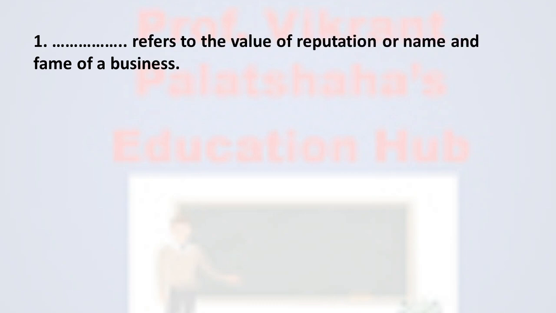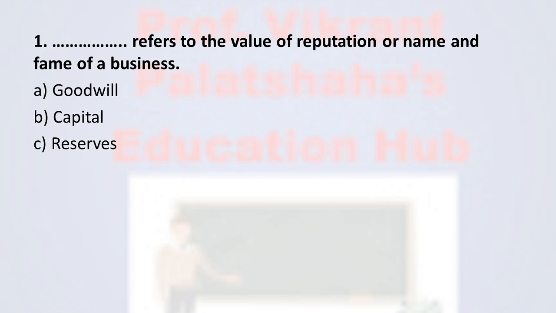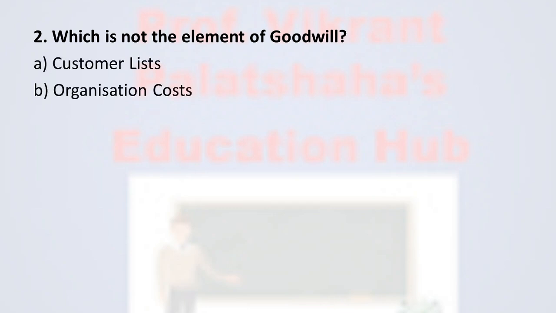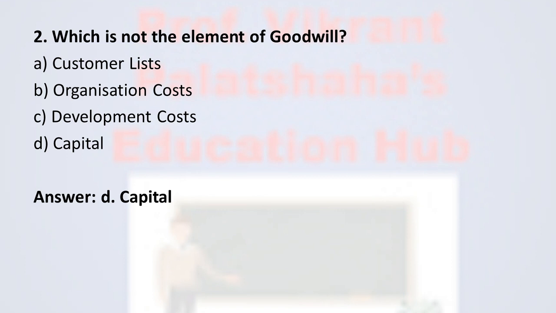Dash dash refers to the value of reputation or name and fame of a business. Option A goodwill, option B capital, option C reserves and option D surplus. And the correct option is option A goodwill. Next, question number 2. Which is not the element of goodwill? Option A customers list, option B organization's costs, option C development cost and option D capital. And the correct option is option D capital.